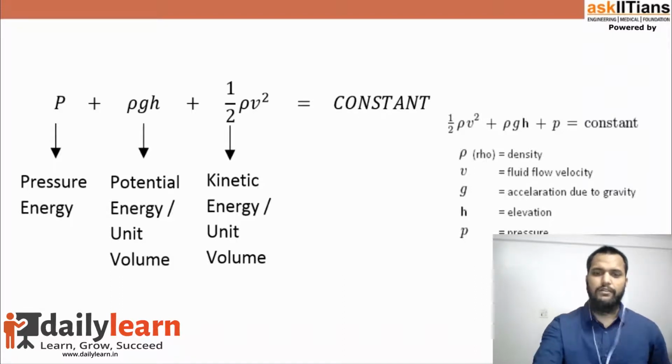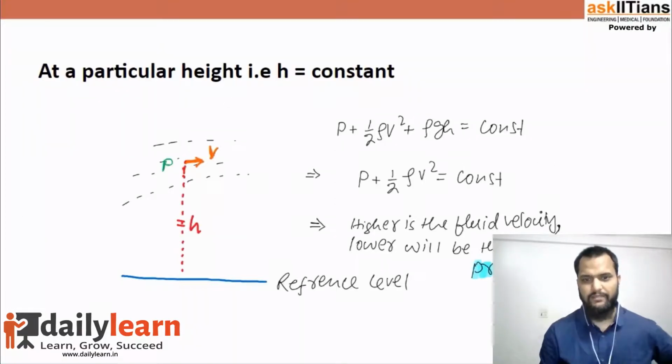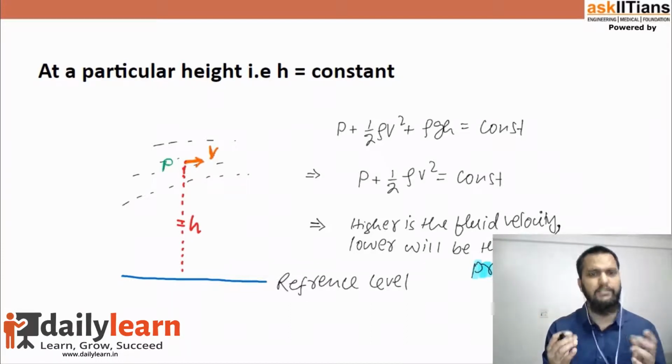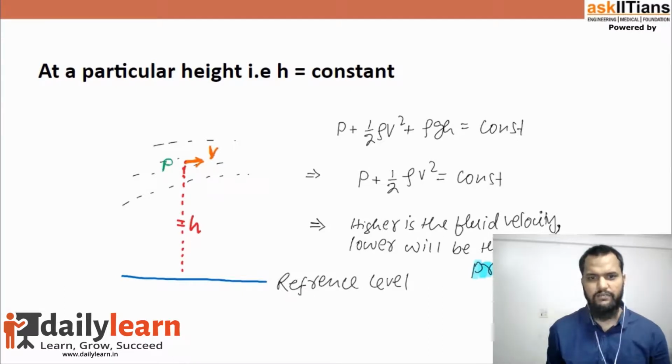Okay, fine. So let's have a look at this. That's how I showed it. There is a blue line, you may call it a reference level, and the fluid is in motion. At the particular point I'm interested in, I have taken the height as h. At that point, suppose the pressure is P and the fluid velocity, whether it is air or water, is v, at height h.